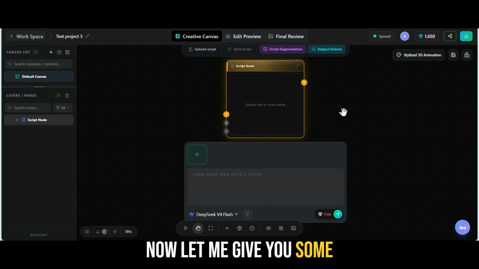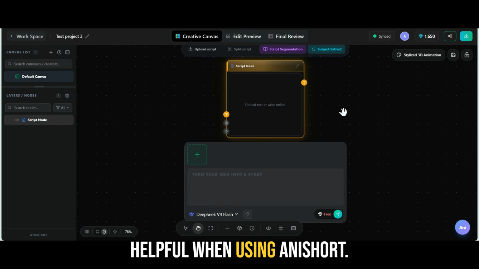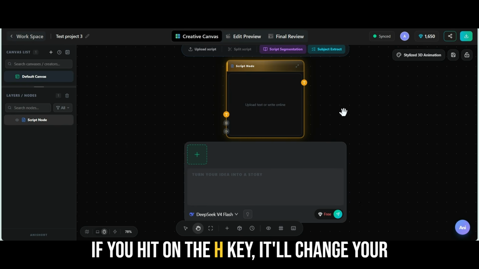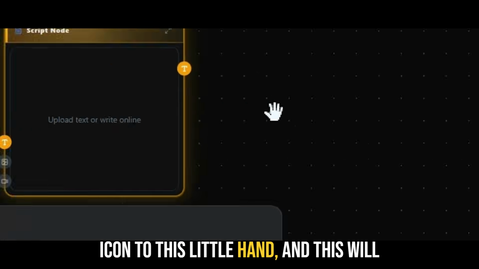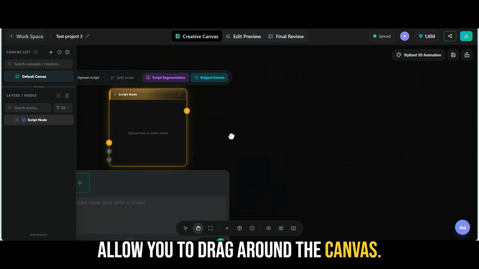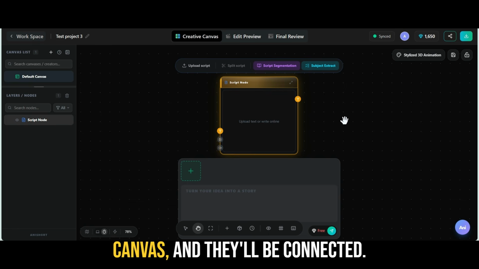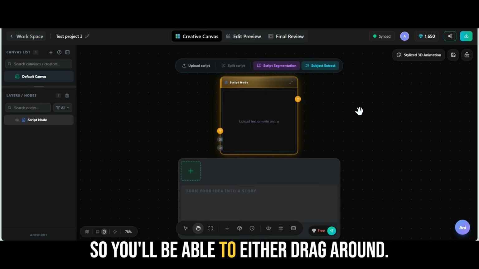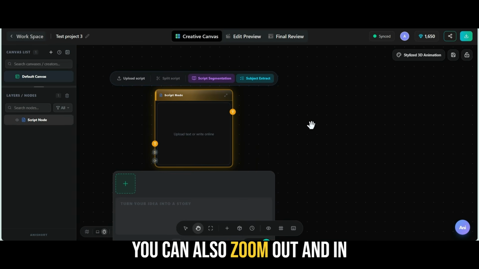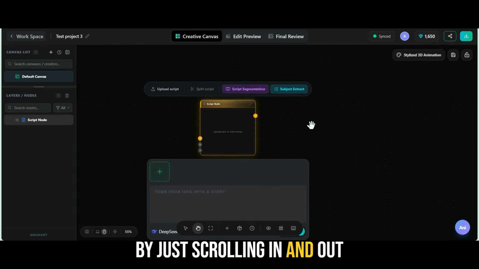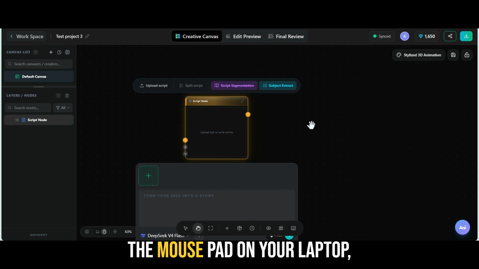Now let me give you some key shortcuts that I found helpful when using AniShort. If you hit the H key, it'll change your icon to this little hand, and this will allow you to drag around the canvas. Once this starts being built out, you'll see different nodes on this canvas and they'll be connected. So you'll be able to drag around. You can also zoom out and in by just scrolling in and out with your mouse or by pinching the mouse pad on your laptop.